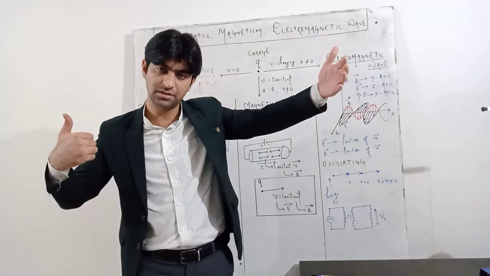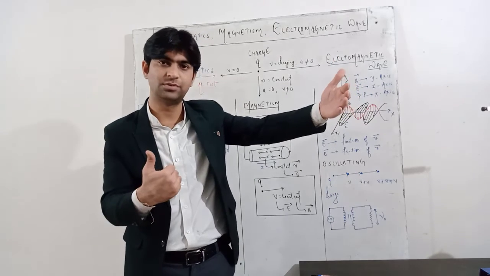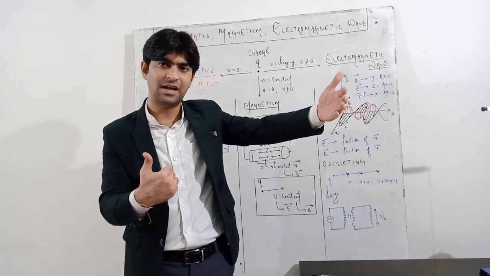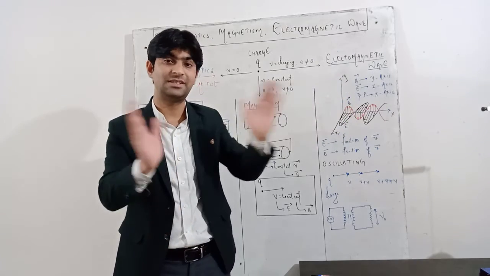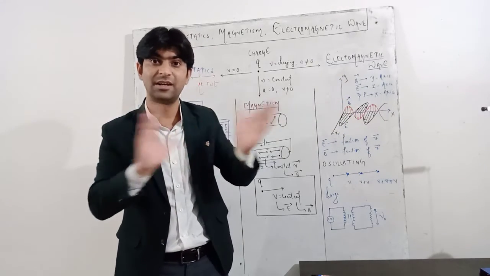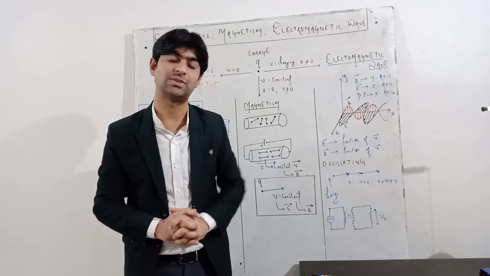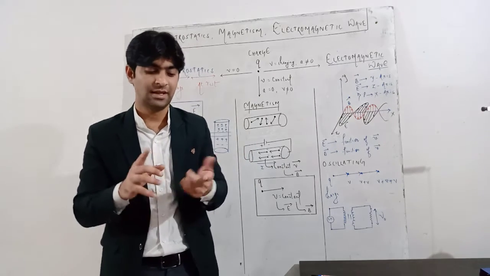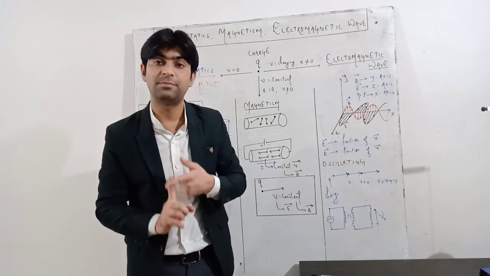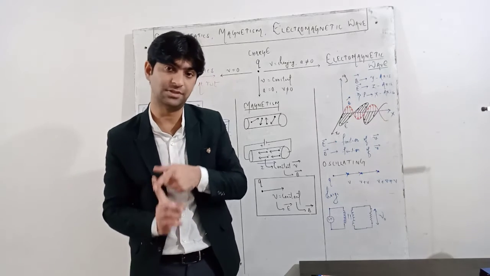Once the charged particle is set with a certain velocity, it will automatically produce an electric field, and the oscillation of the electric field in turn produces the magnetic field. That means the electric field and magnetic field are producing each other. They are interdependent as per Maxwell's equations. Again, I will repeat: as per Maxwell's equations, a changing electric field produces a magnetic field and a changing magnetic field produces an electric field.